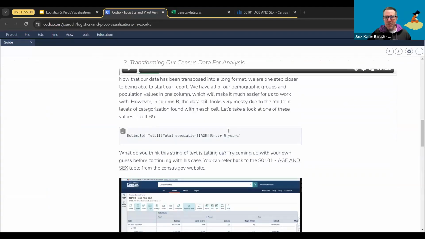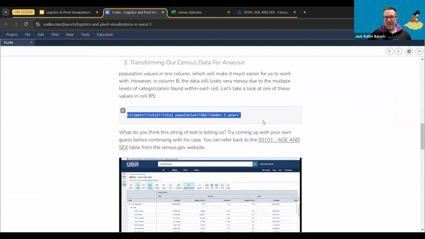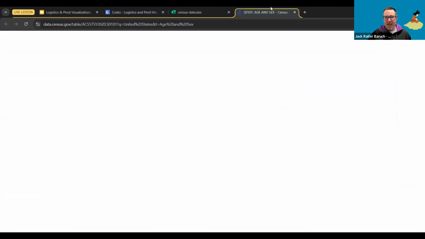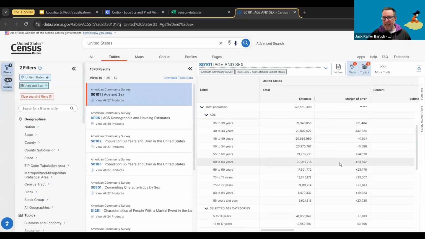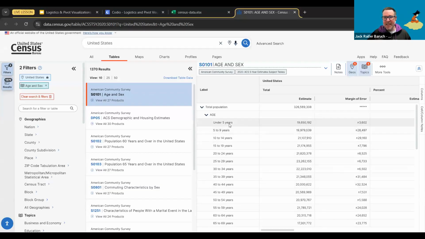So one of the issues that's happening, if you look at this, for example, estimate total, is this. Let me show you. This is the page for the United States Census Bureau, and this is the information after it's organized a little bit better. So again, as you can see, in some of them we're getting this information under 5 years of age. On one row, we're getting the estimate, and on the other row, we're getting the margin of error.